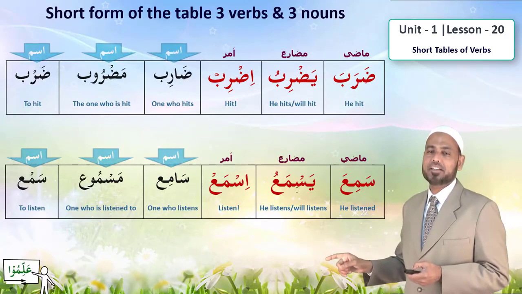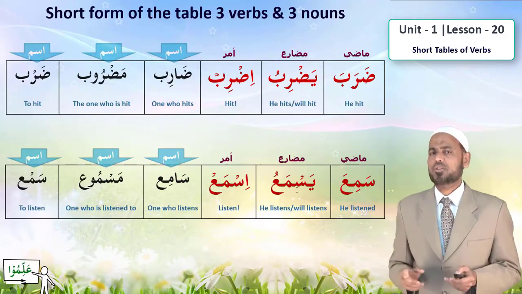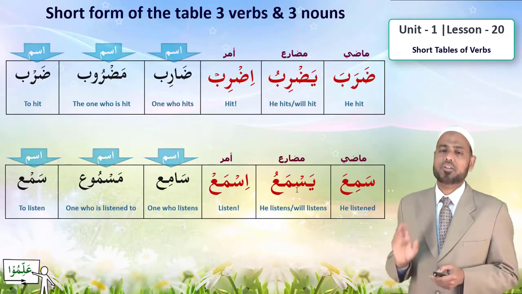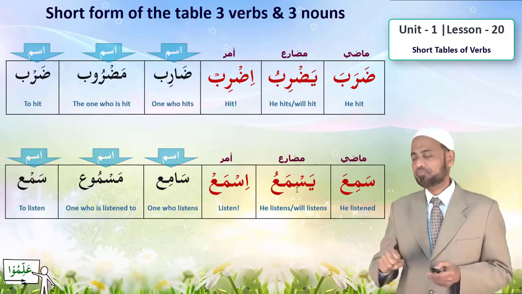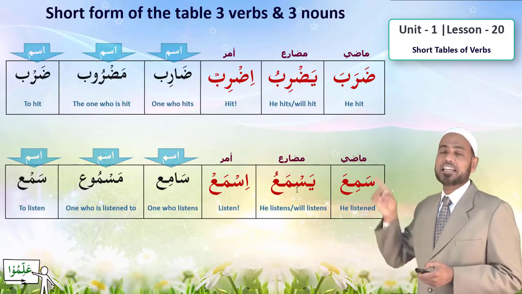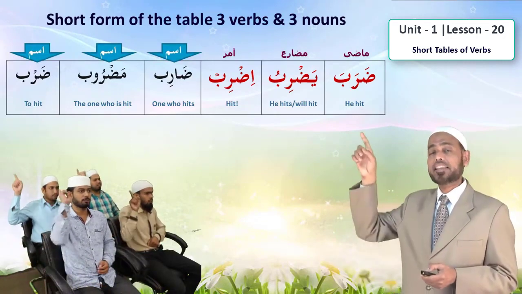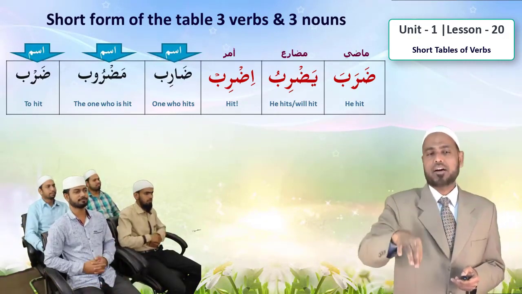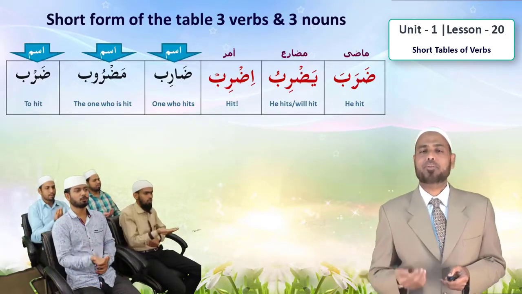Similarly, we have daraba. Daraba, he hit. And you have learnt all of these. We are just taking the short forms, the short tables, or the shortened structure. Daraba yadribu, idrib. Darib, madrub, darb.